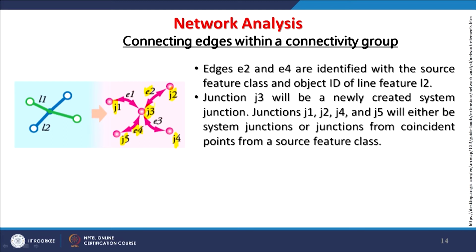But anyway, from a network analysis point of view, these are also called junctions because they may have connectivity with another network. So, that is why they are called junctions, or this is the junction from a coincident point from a source feature class.